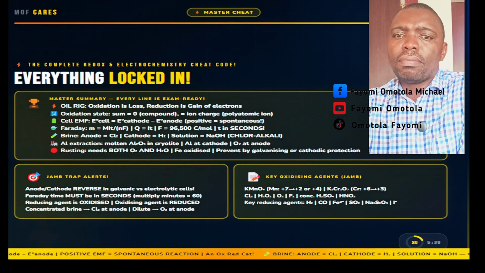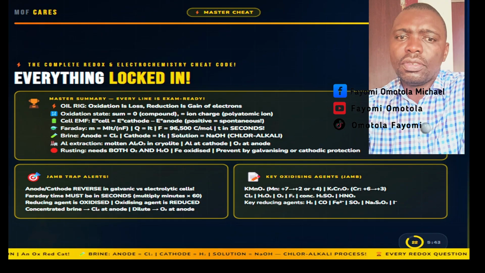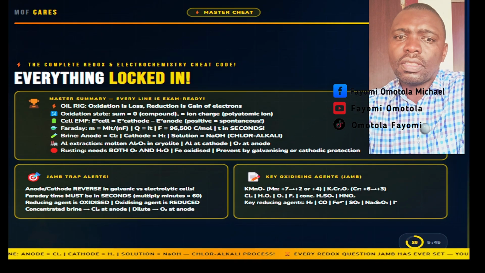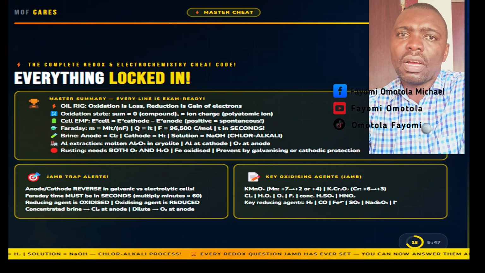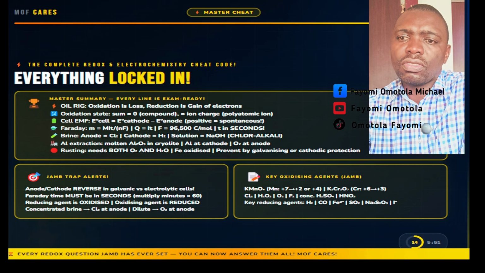Here is your complete redox and electrochemistry cheat code. Every key rule in one consolidated place. Read this before your JAMB exam. OIL RIG, which means oxidation is loss, reduction is gain. This is your foundation for everything.